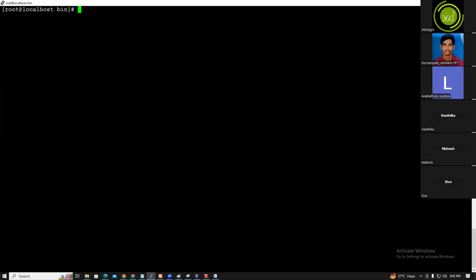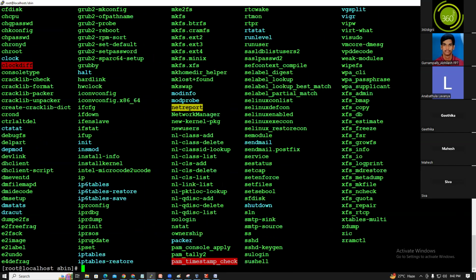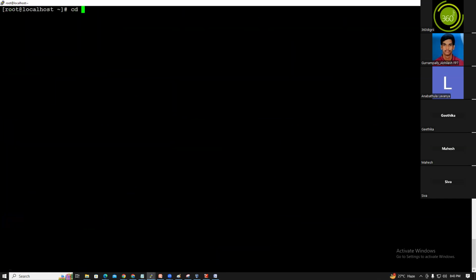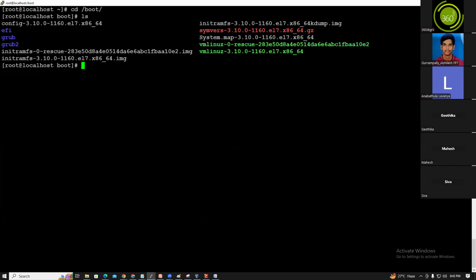Let's check. cd /sbin. Sbin also contains commands, but sbin commands are executed only by the root user, while bin commands can be executed by both the normal user and the root user. I will show you the difference also. Okay, cd /boot. What does boot contain? Boot contains the bootable files.